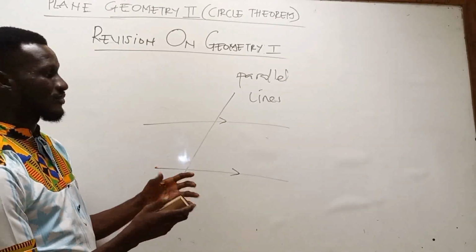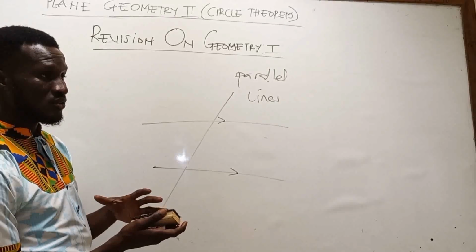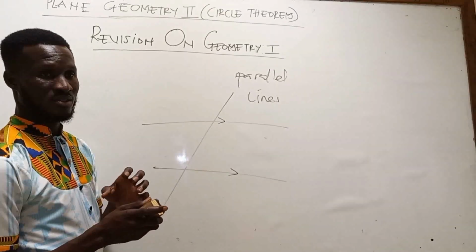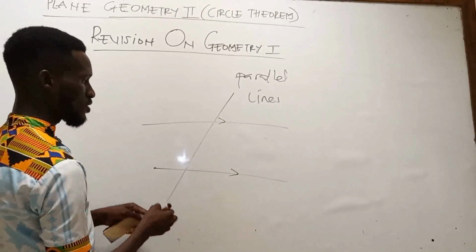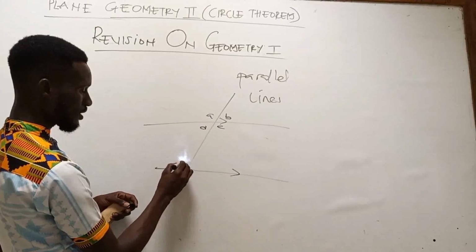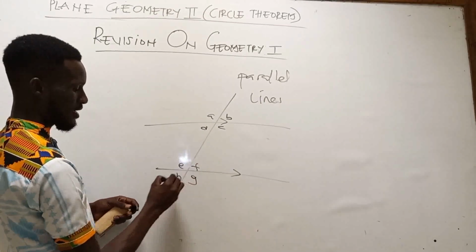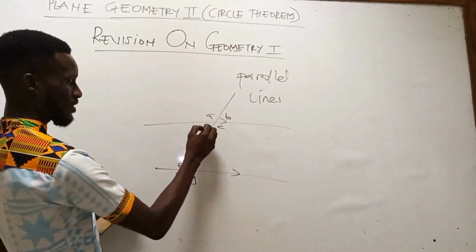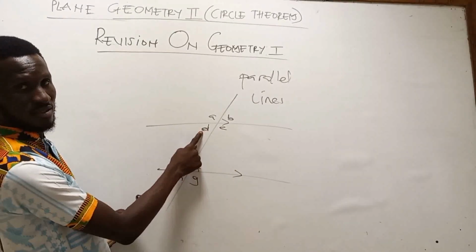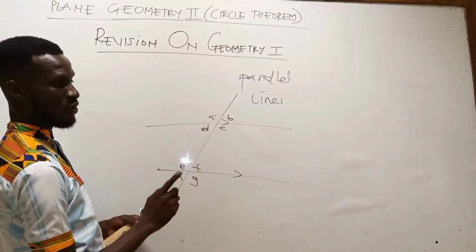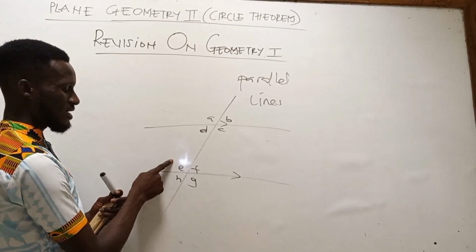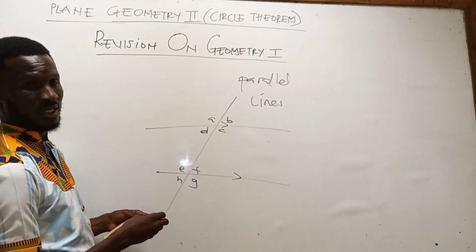We can talk about opposite angles, co-interior angles, corresponding angles, and alternate angles. If I have angles A, B, C, D, E, F, G, and H, then for opposite angles, B and D are opposite, A and C are opposite, H and F are opposite, E and G are also opposite.